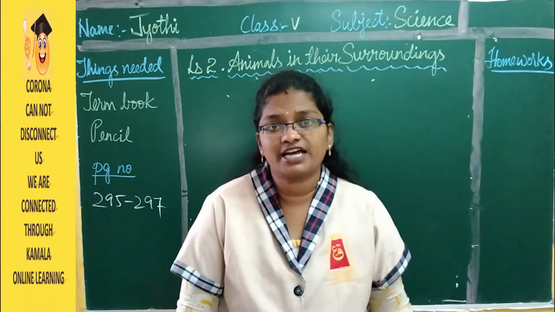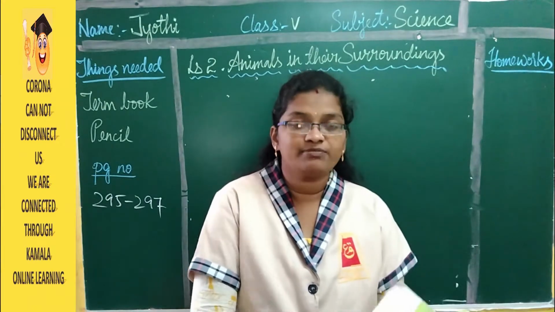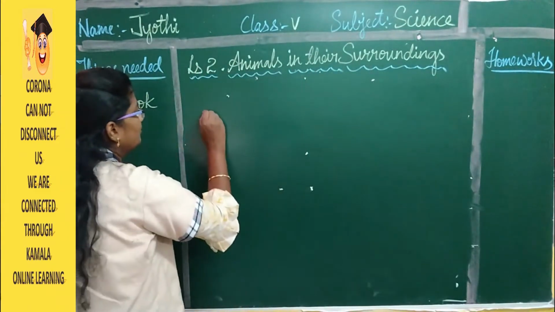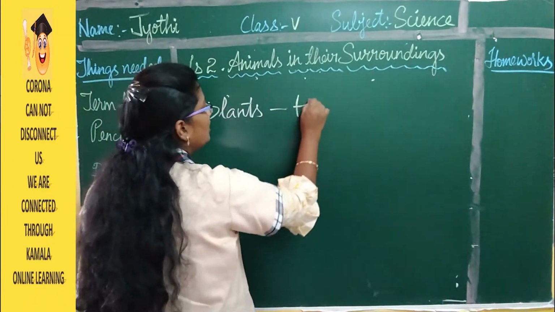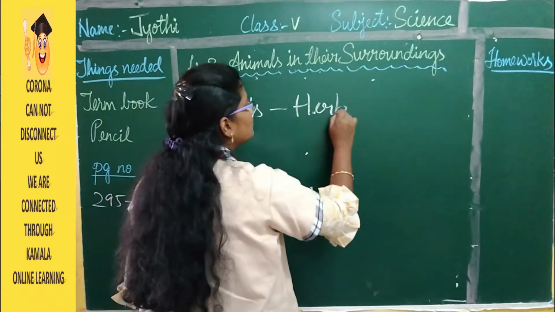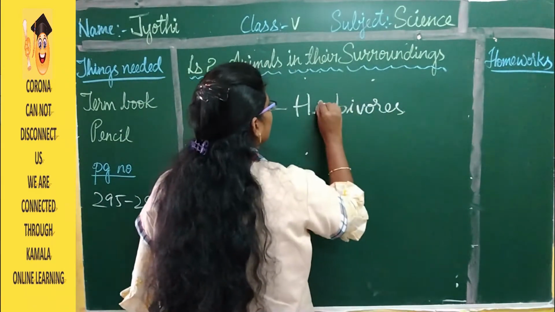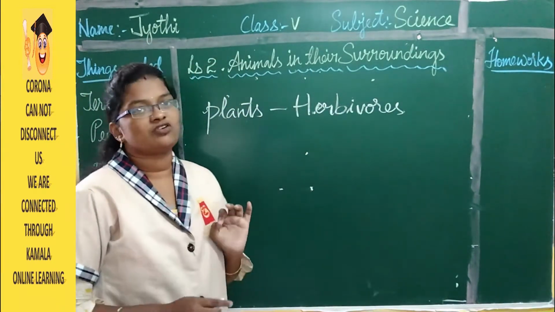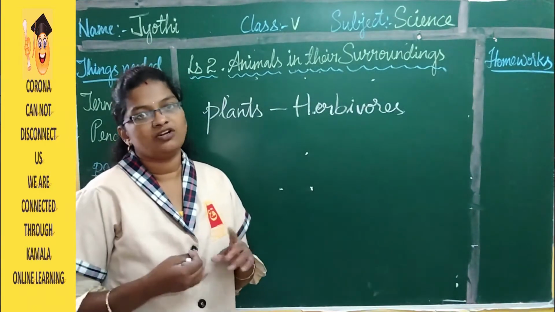Now if you look at these animals, those are nothing but the herbivores. So what are herbivores? The animals which eat only plants are called herbivores. Examples are giraffe, goat and all.